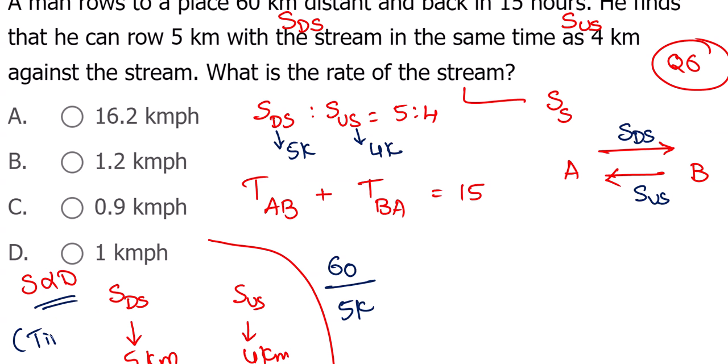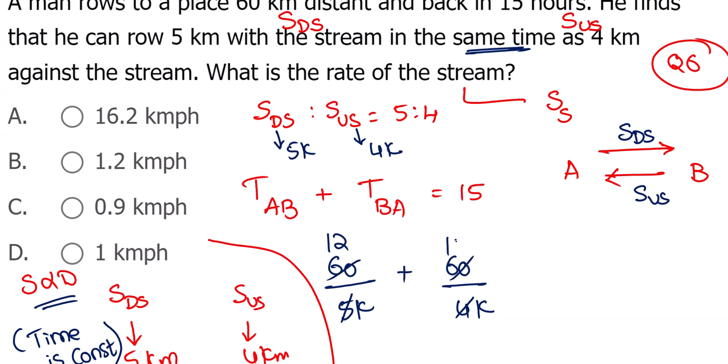Here time is constant, so speed depends on distance. They mentioned the same time previously. Whereas here 60 kilometers only 4k. Now this is 12 times, this is 15 times. 27 divided by k is equal to 15.